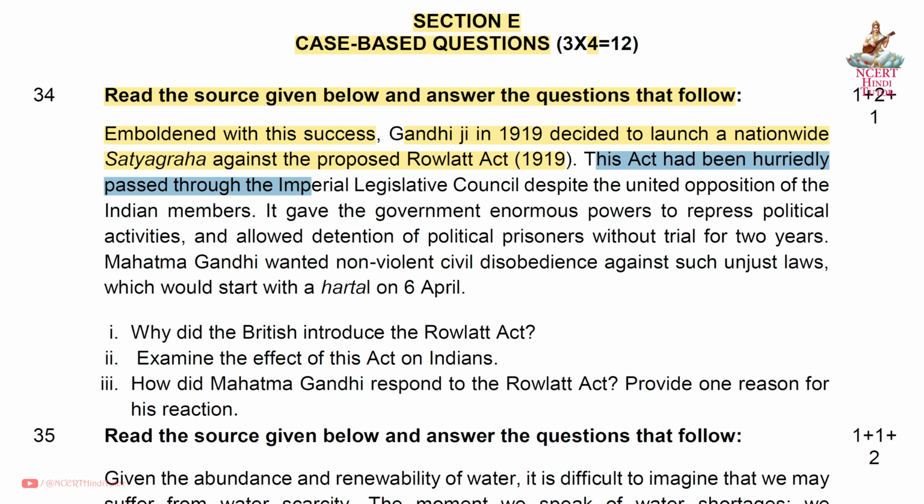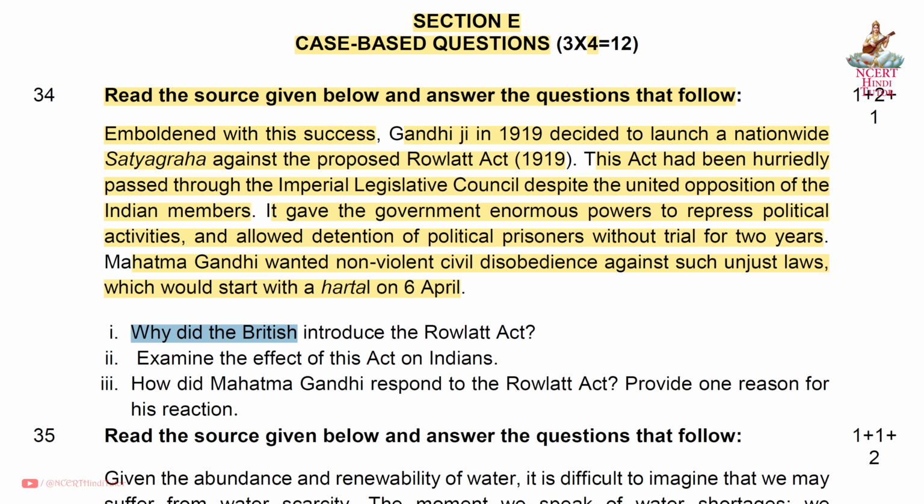This act had been hurriedly passed through the Imperial Legislative Council despite the united opposition of the Indian members. It gave the government enormous powers to repress political activities and allowed detention of political prisoners without trial for 2 years. Mahatma Gandhi wanted non-violent civil disobedience against such unjust laws, which would start with a hartal on 6th April.